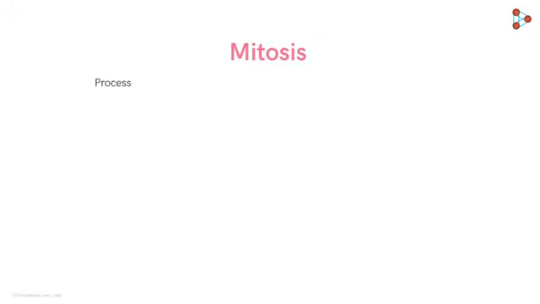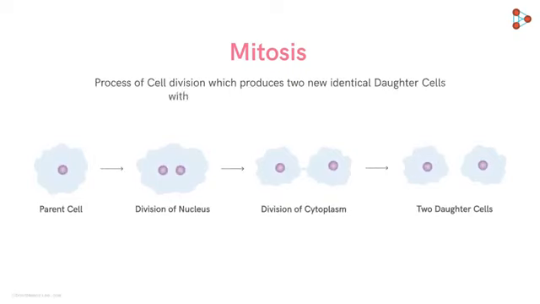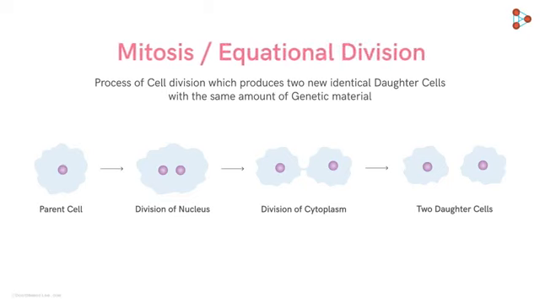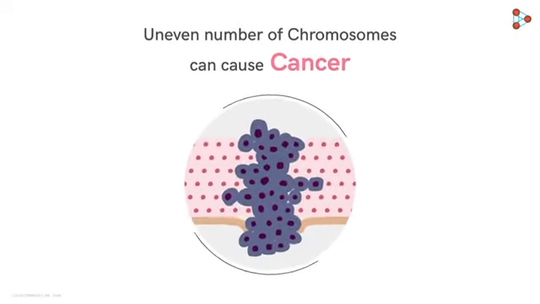Mitosis is simply a process of cell division which produces two new identical daughter cells with the same amount of genetic material. So are these two daughter cells exactly similar to each other? Yes, they are genetically similar to each other. And this is the reason why mitosis is also called equational division. It's extremely important to maintain the amount of genetic material in any cell because an uneven number of chromosomes in a cell can lead to abnormalities like cancer.